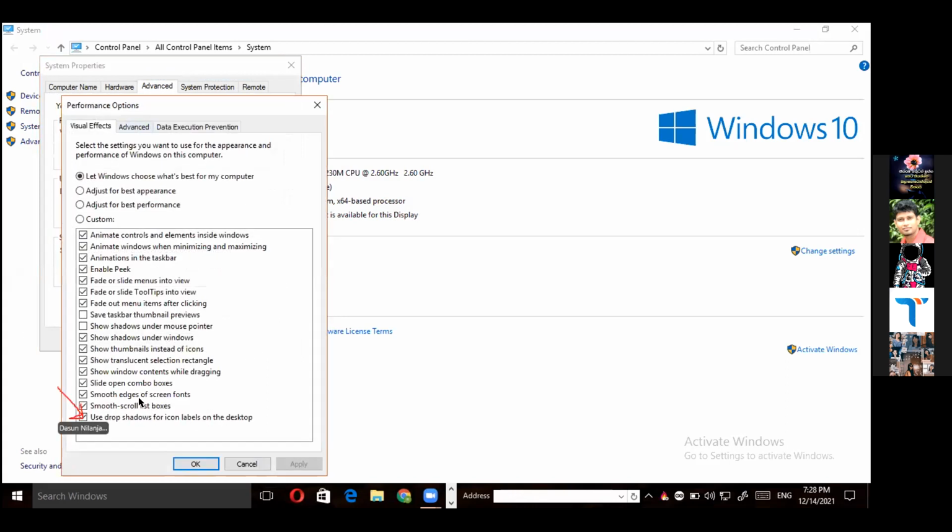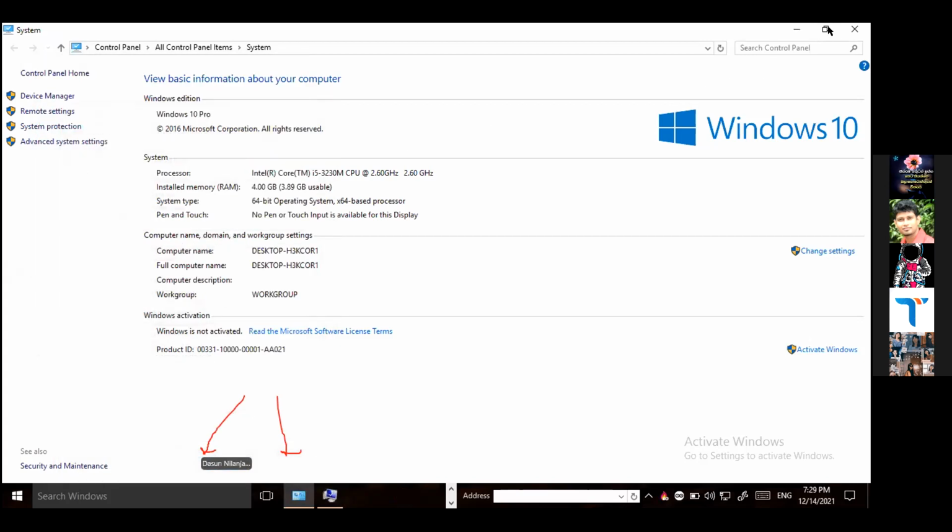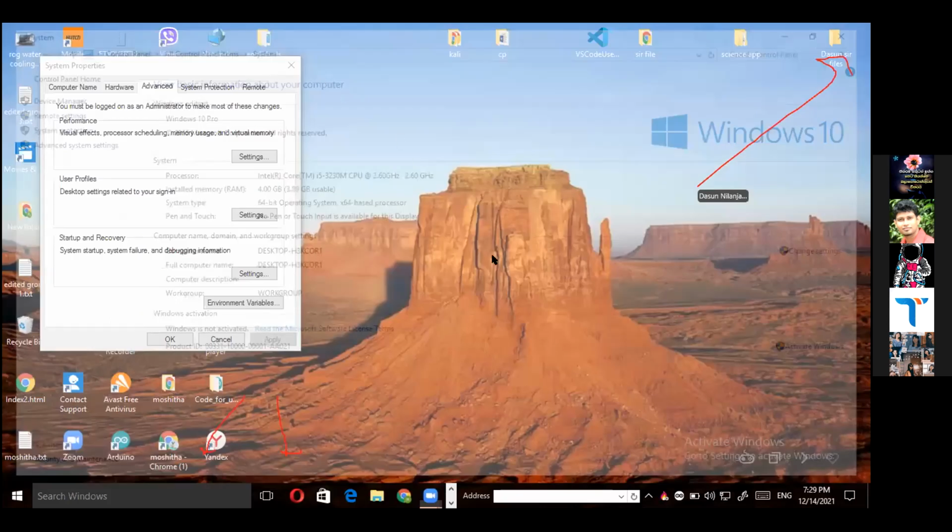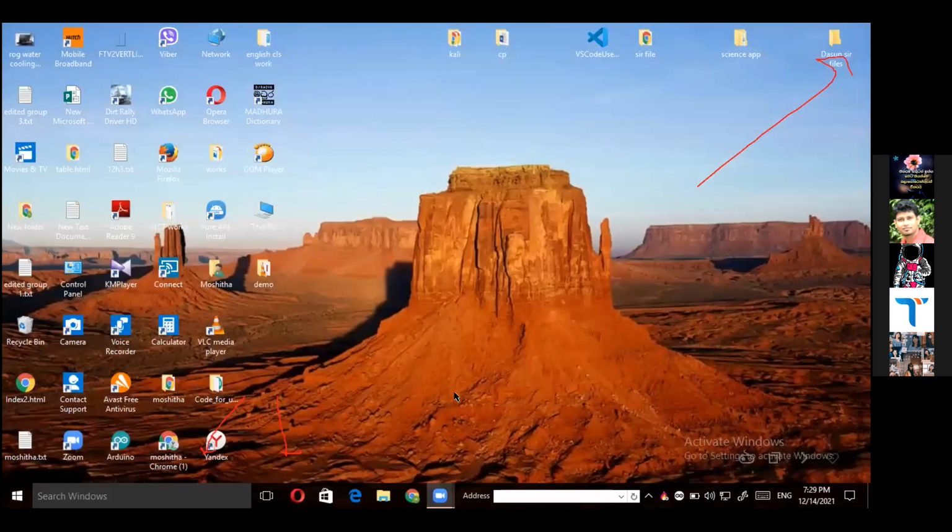Please untick that, and that will remove your shadows. Then apply and click OK. Then click OK, and OK to this as well, and close it now. You should see the shadows have disappeared. You don't have any shadows in your icons.